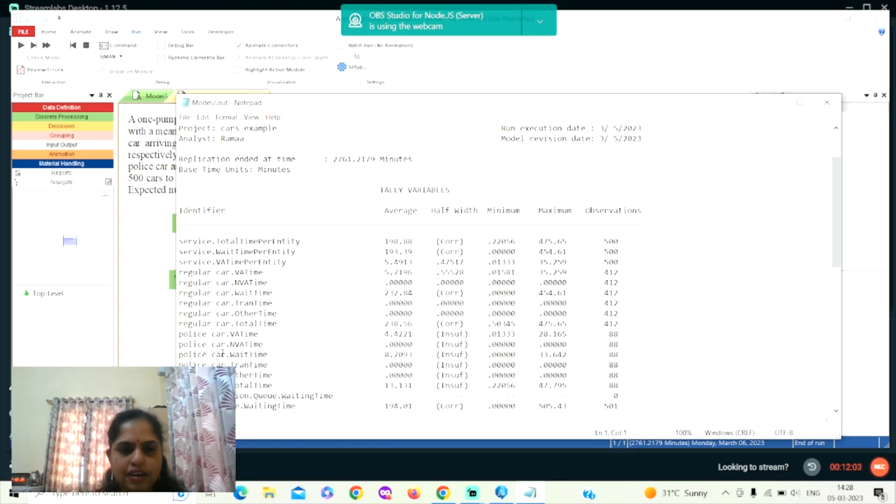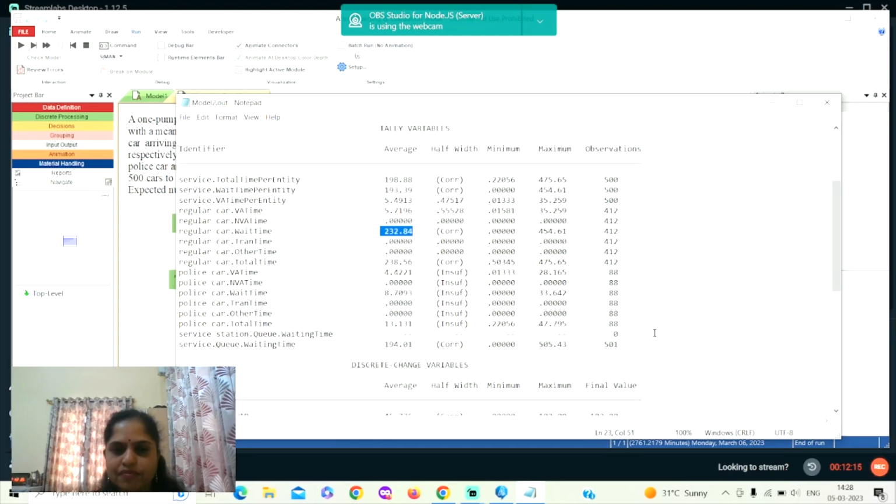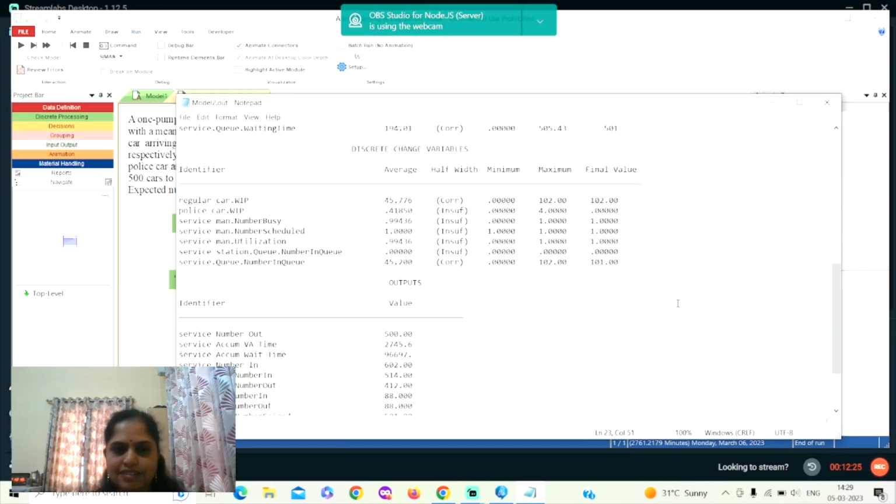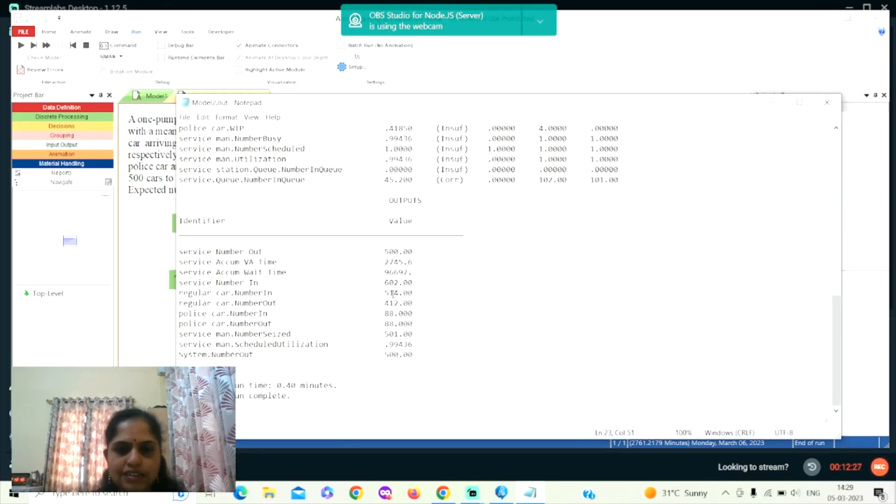We can see here police car waiting time is 8.703, but regular car waiting time is 232. That is what is expected. And also how many cars have come. If I want to just check, we can check regular car observation. There are 412 regular cars which have come and 88 are police cars. That can also be seen here.